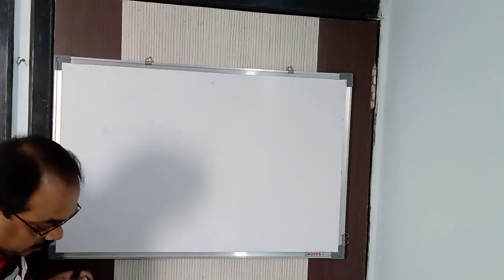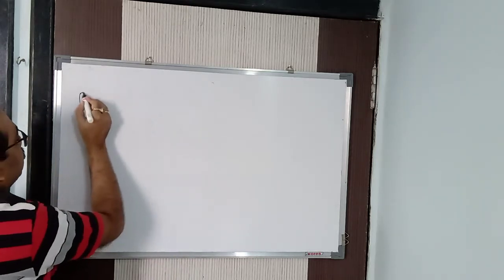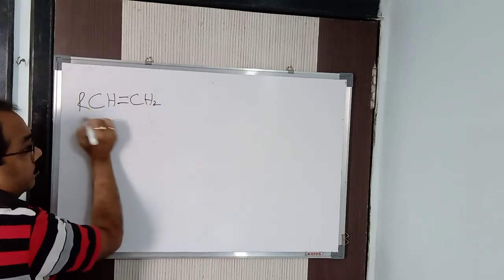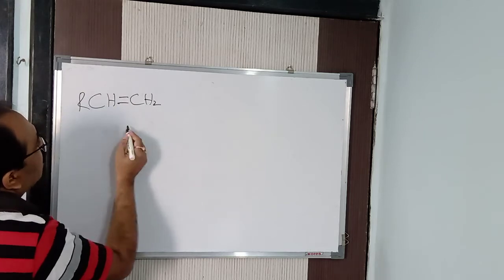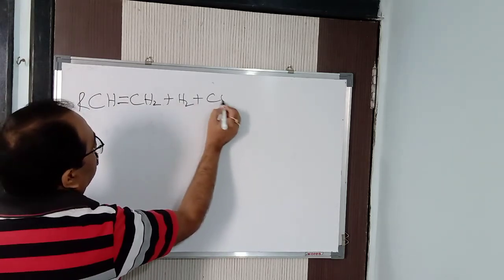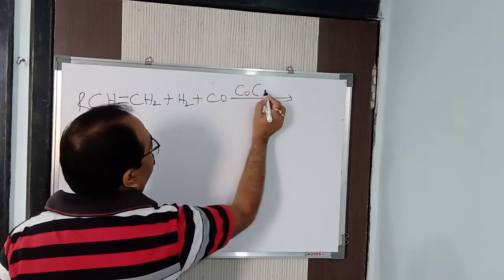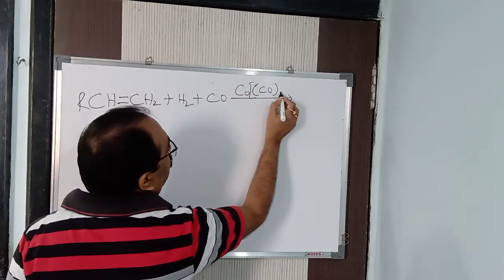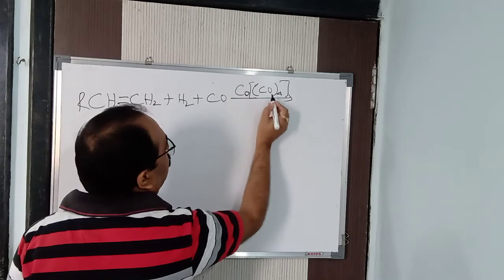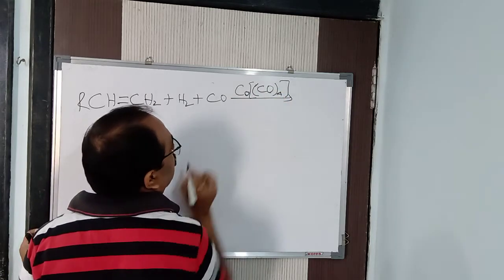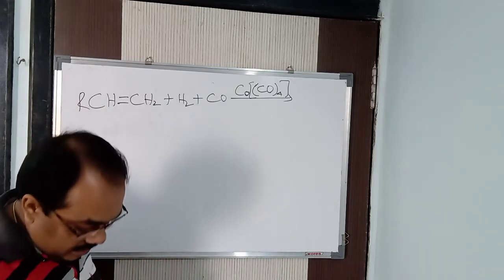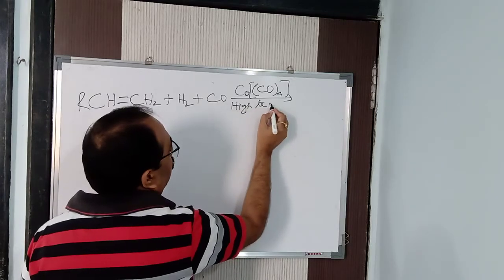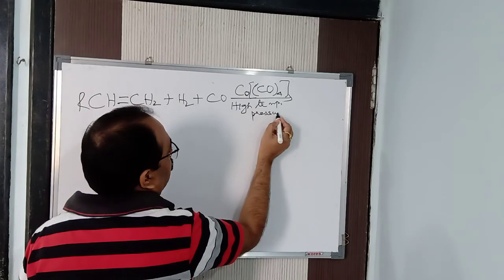Now here, when an alkene, R-CH=CH2, where R is any alkyl group, reacts with hydrogen plus carbon monoxide in the presence of cobalt carbonyl, which is cobalt and carbon monoxide and acts as a catalyst, under high temperature and pressure, what is going to form?